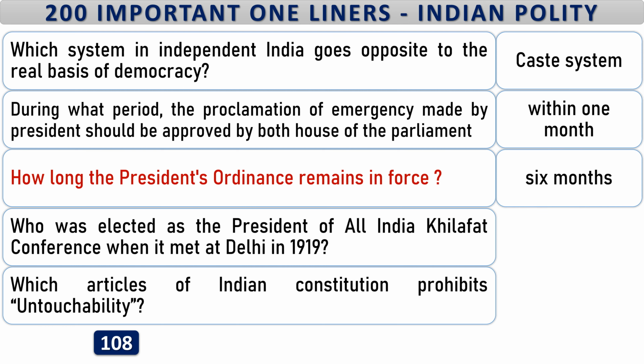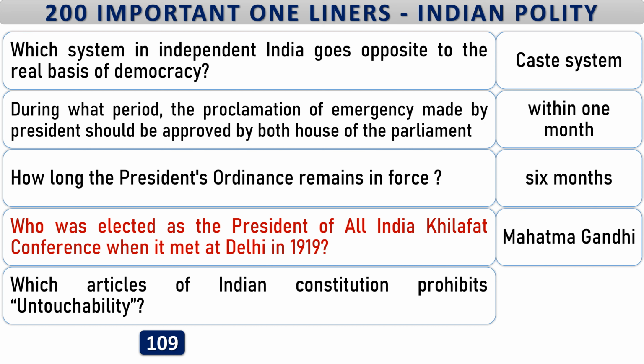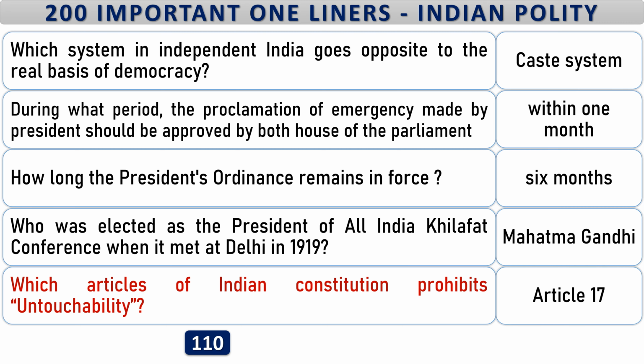How long the President's ordinance remains in force? 6 months. Who was elected as the president of All India Khilafat Conference when it met at Delhi in 1919? Mahatma Gandhi. Which articles of Indian Constitution prohibits untouchability? Article 17.